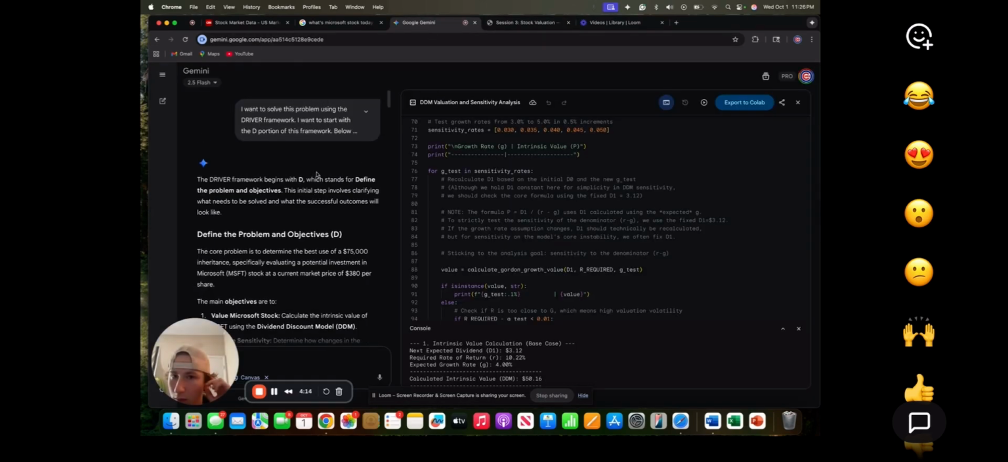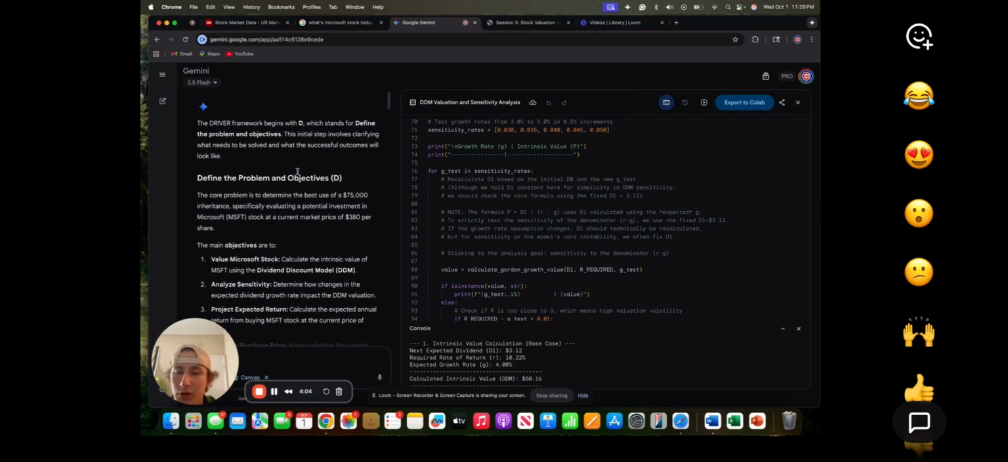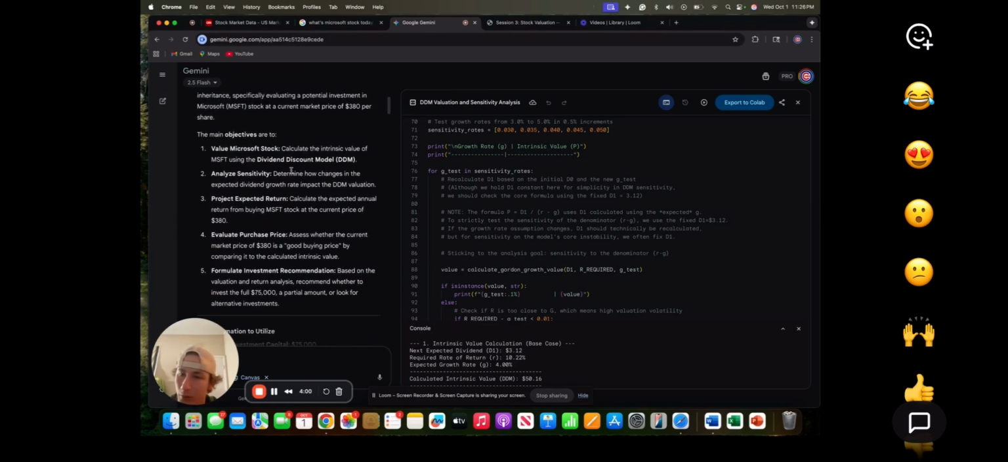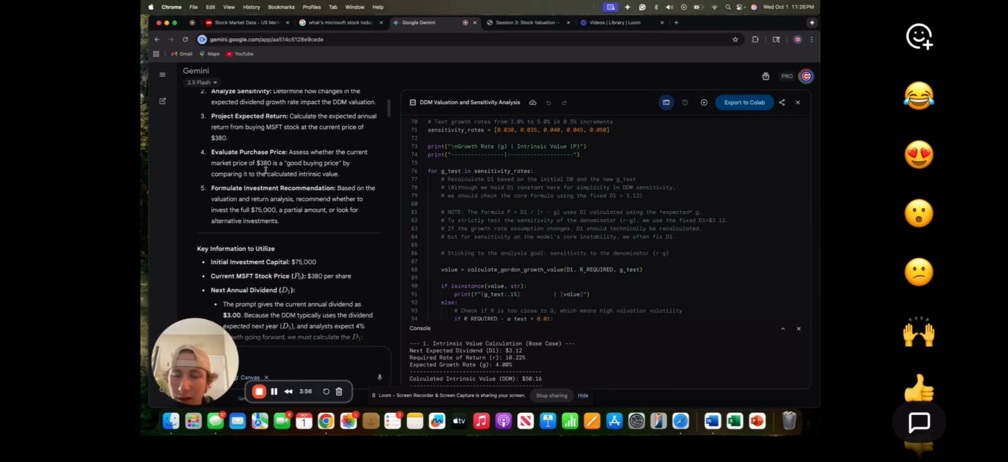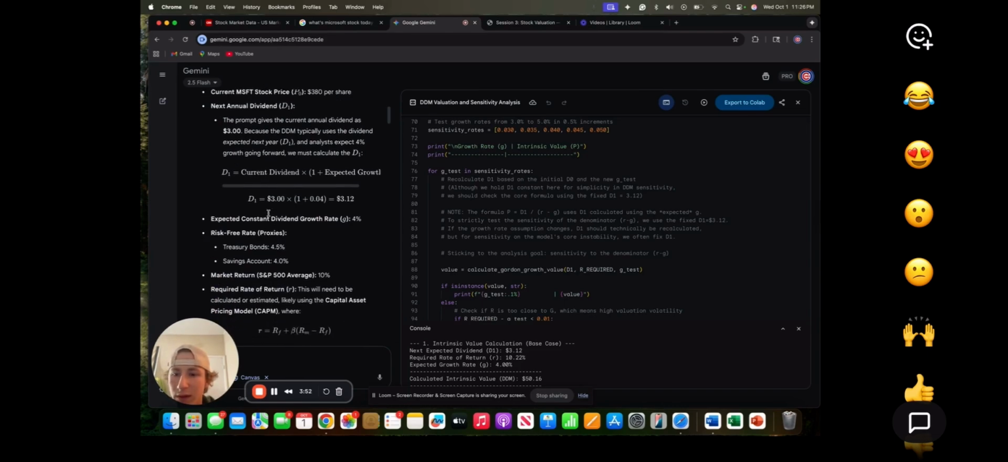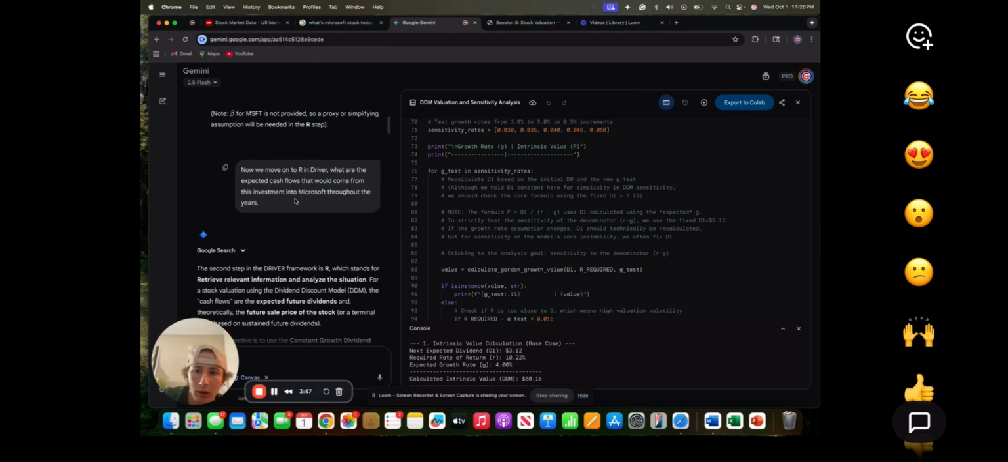Then I'm going to use Gemini, and I put in the prompt and said, I want to solve this problem using the DRIVE framework. I'm going to start with the D portion, which is define the problem and figure out all the key important elements. And here are all the main objectives that I just stated earlier, all the information that we're going to utilize in this problem.